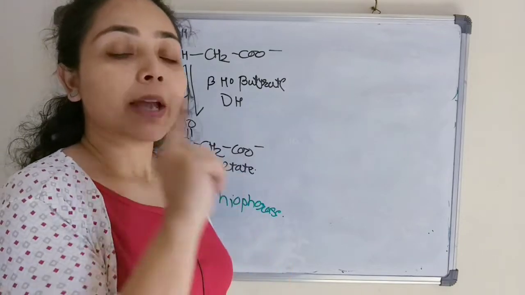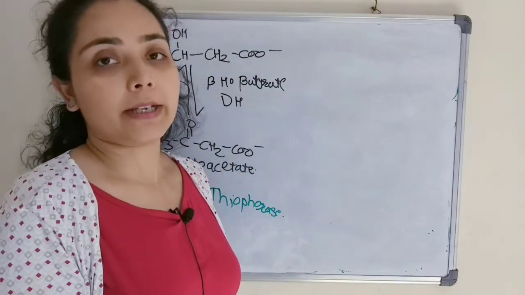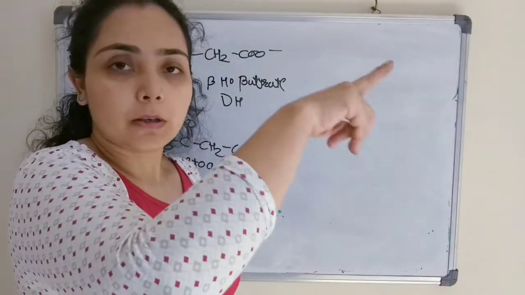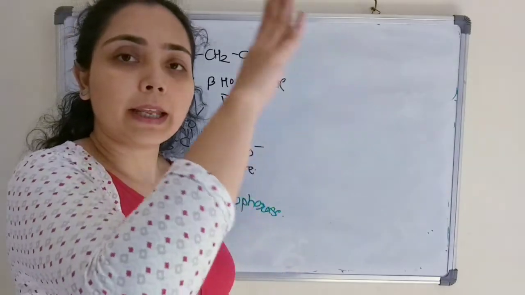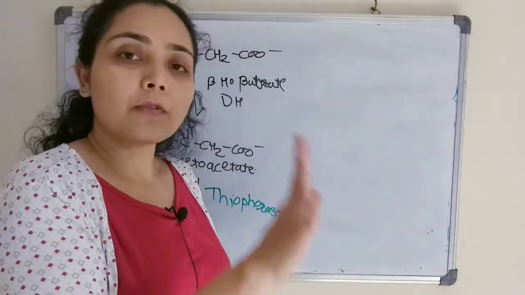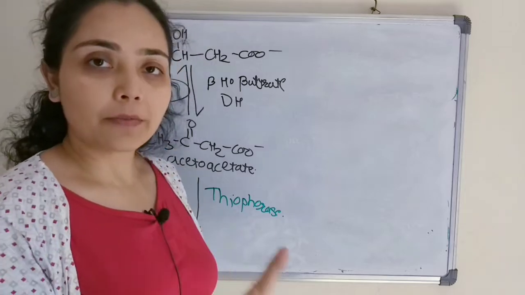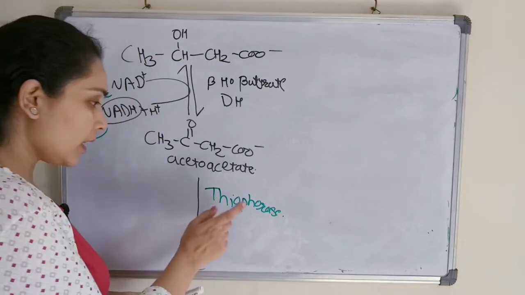That is the reason. And for the RBC, mitochondria is absent, and all this process, synthesis, metabolism or the utilization of ketone body, takes place in the mitochondria. Therefore ketone body is also not utilized in the RBC. Okay, liver and RBC. Thiophorase.